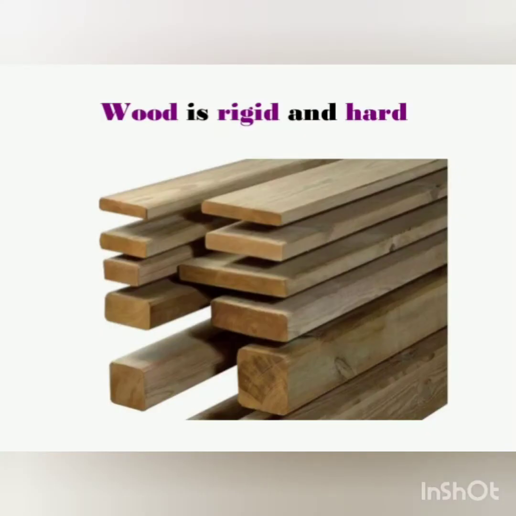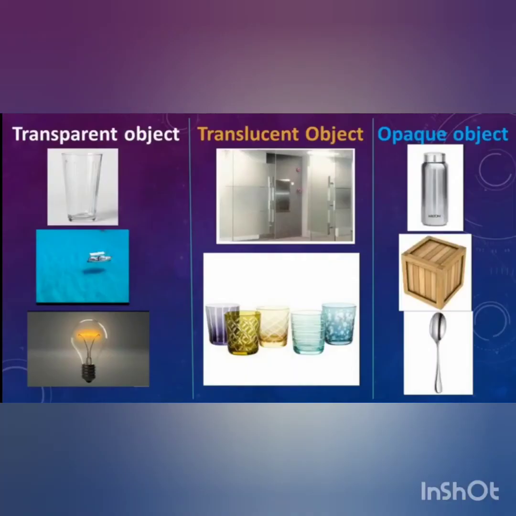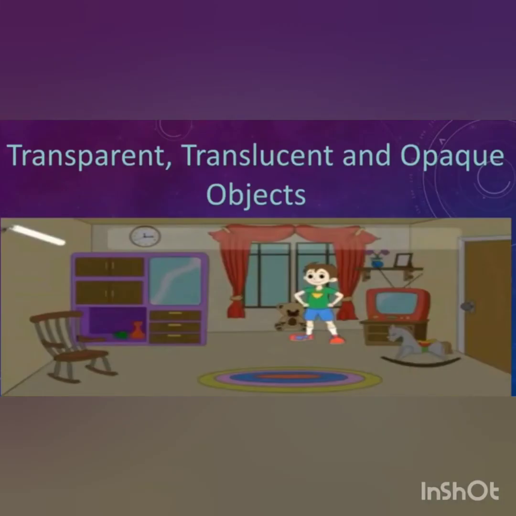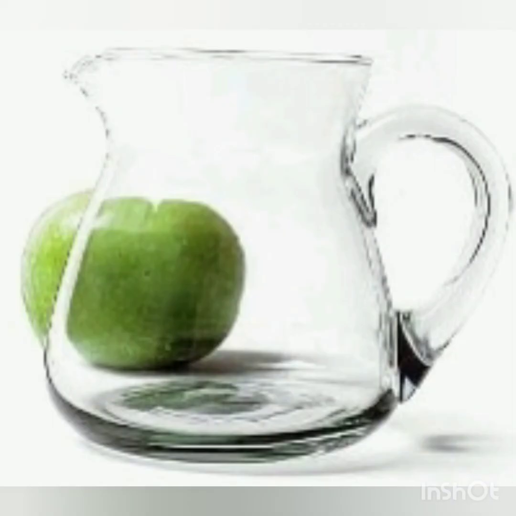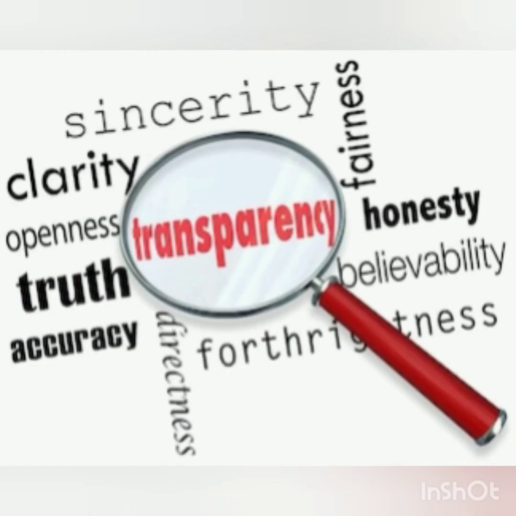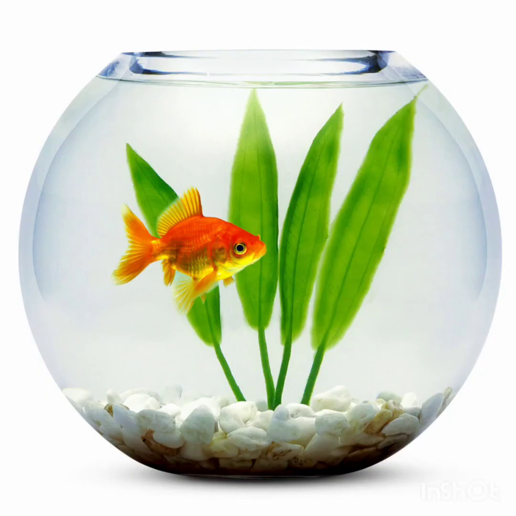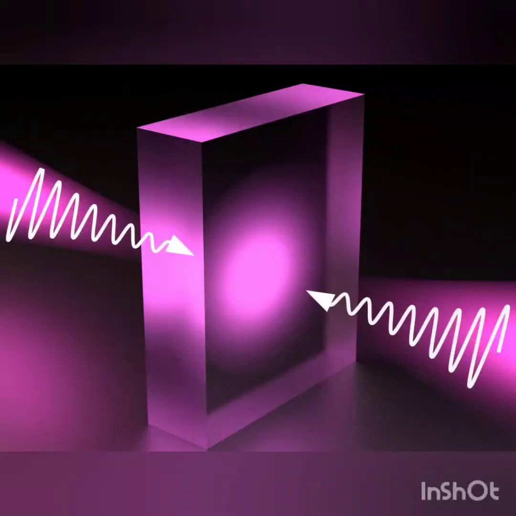Okay, the next one is transparent, translucent and opaque materials. Okay, first let's see transparent materials. The property of material due to which we can see through it clearly is called transparency. Those materials through which we can see clearly are called transparent material. When light falls on transparent material, it allows light to pass through it. For example, glass, polythene.